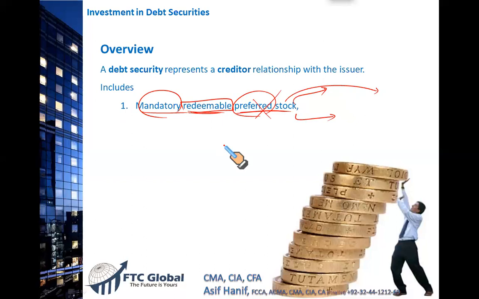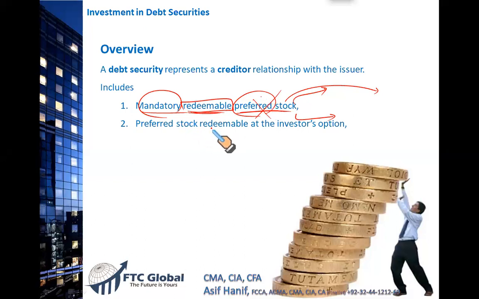Irredeemable means they are forever. If it is irredeemable, it will be considered as a part of equity. Redeemable preferred stock is like a debt. When you borrow money from the bank, you have to pay it back. Irredeemable means these preferred stock are forever. Absolutely, Brad, they are forever. So, redeemable preferred stock is considered as a debt security.